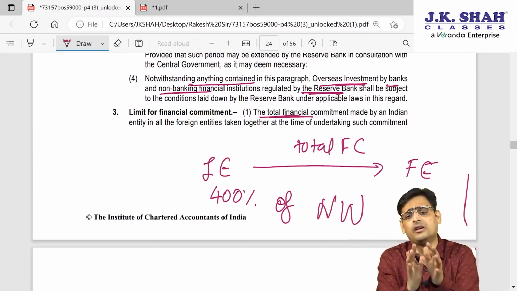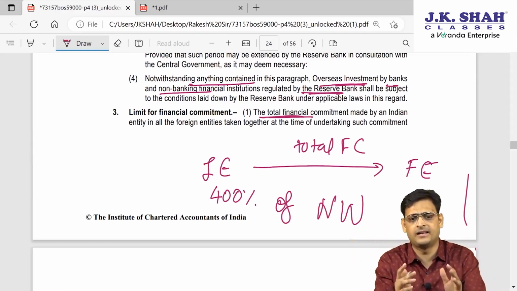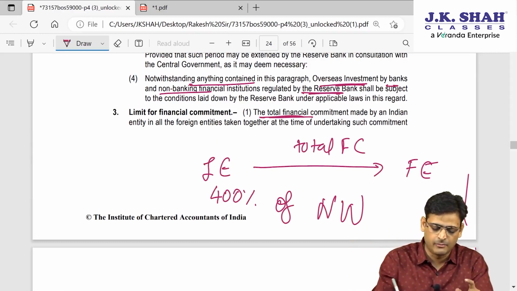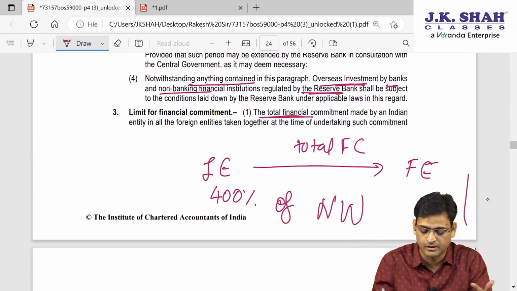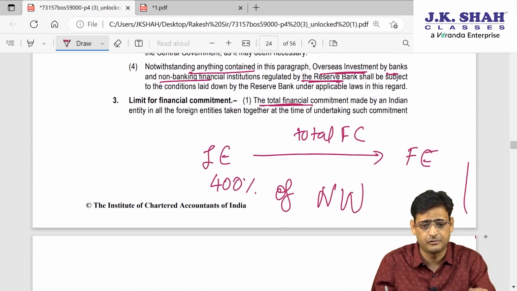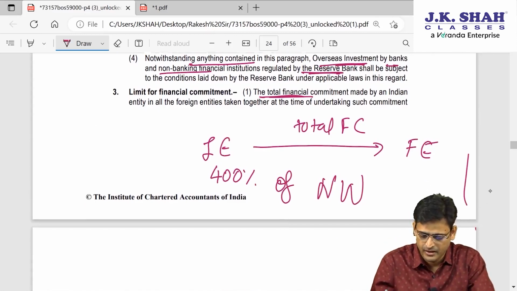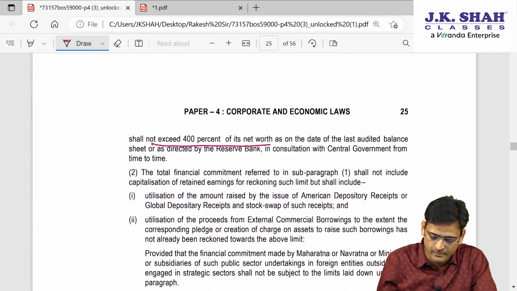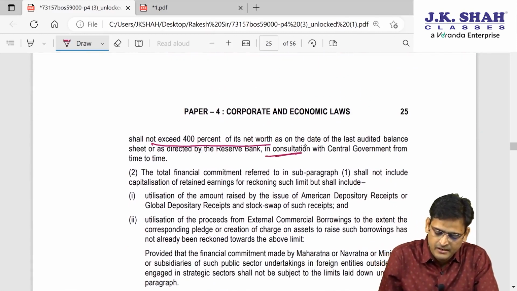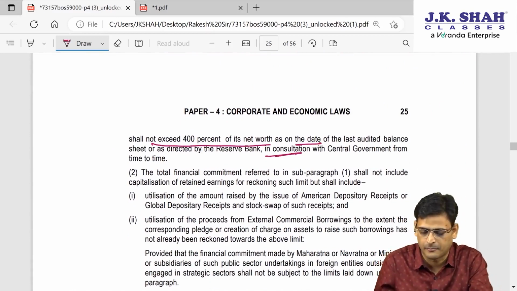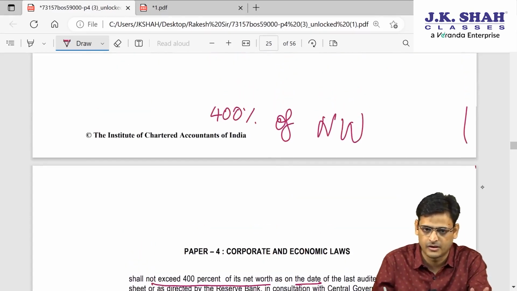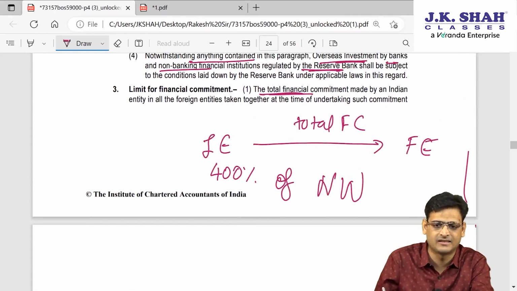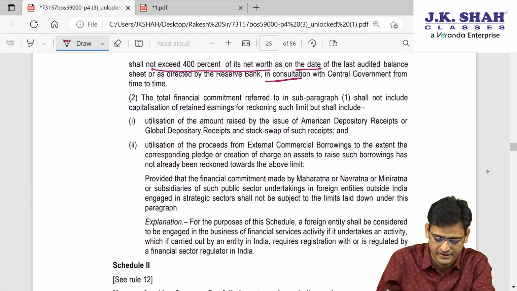Taken together, all financial commitment in all foreign entities together, this amount cannot go more than 400% of net worth of that Indian entity. So this is the ceiling limit. Or if any limit is given by RBI separately, then you can take that separate approval of RBI. But otherwise, this 400% of net worth of the Indian entity is the ceiling limit up to which the financial commitment can be made into a foreign entity.